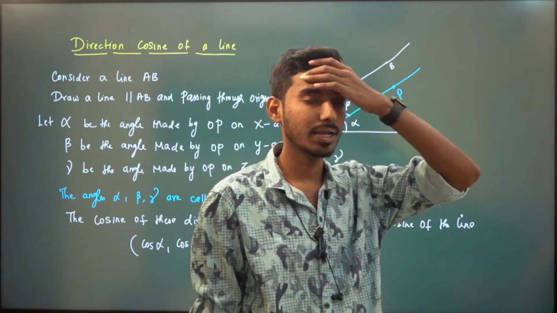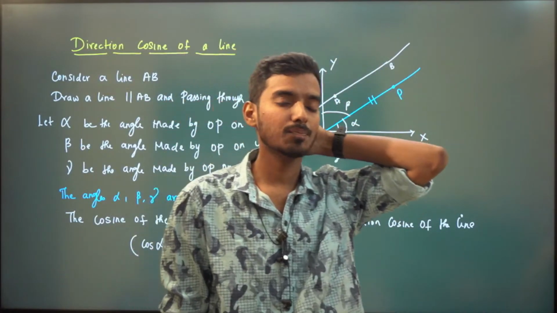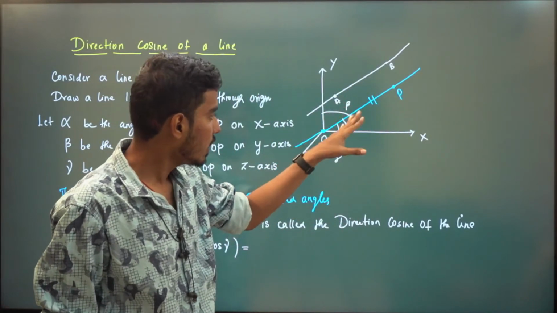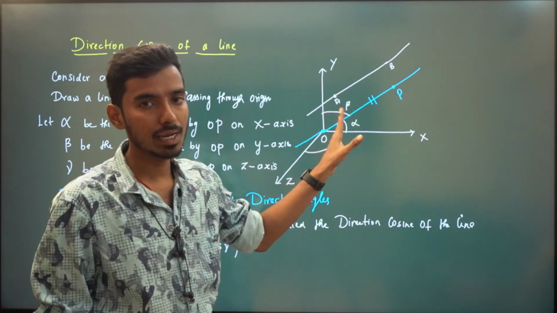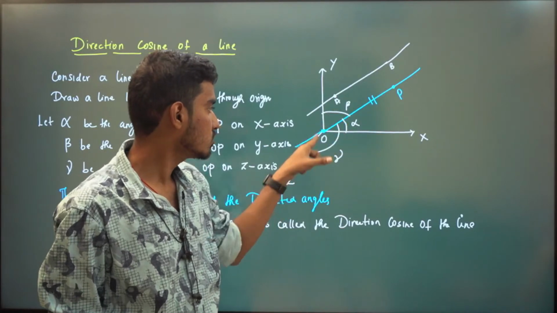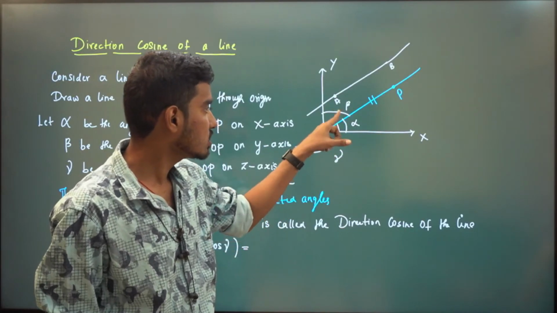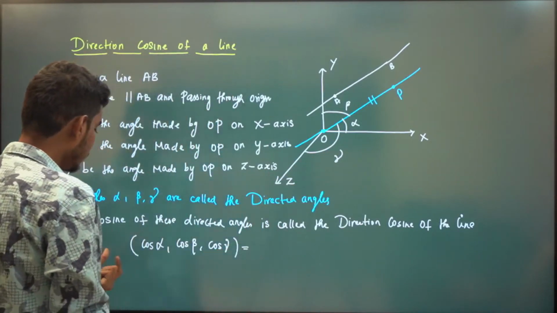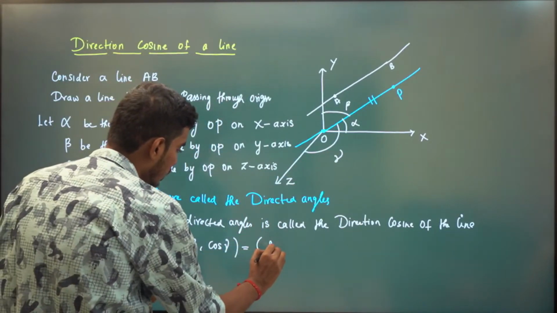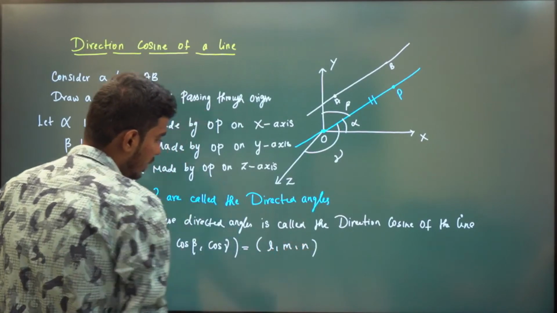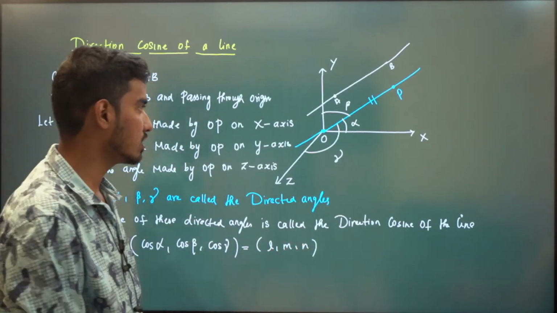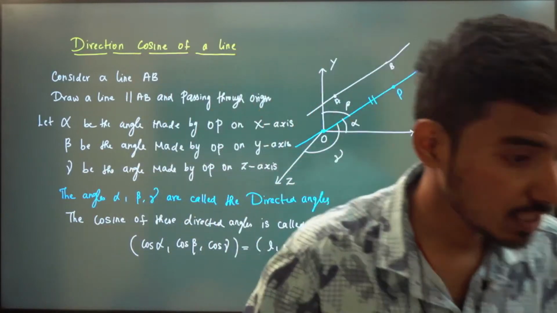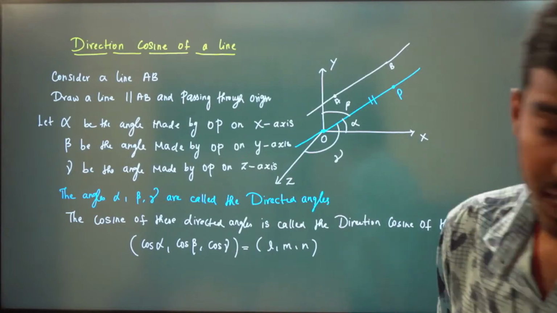Very simple. Whatever line you have, you just draw a line that is parallel to that line and passing through the origin. And alpha, beta, gamma are the angles that are made by OP on the XYZ axes. Take cos of these angles, that is called the direction cosine of a line. We will always represent this as L comma M comma N. So L is cos alpha, M is cos beta, and N is cos gamma. That's it. So this is the definition of direction cosine of a line.